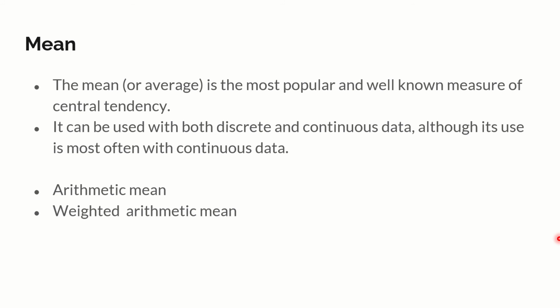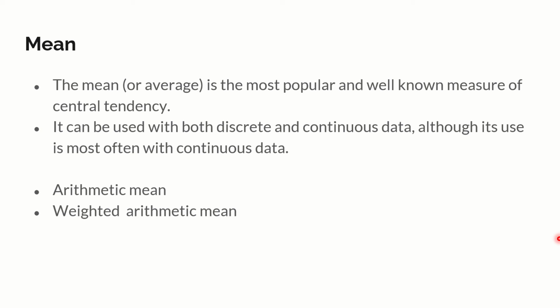I am going to go with three or four very important contents of this which you must be already aware of. If not, you can listen to it again right now. Well, the first one is mean. The mean is the most popular and well-known measure of central tendency. We have been learning this for quite a long time, and we will give a quick recap. It can be used with discrete or continuous data, although it is most commonly used with continuous data.